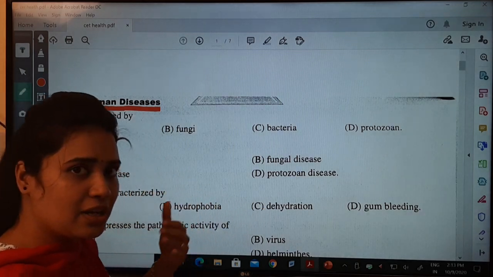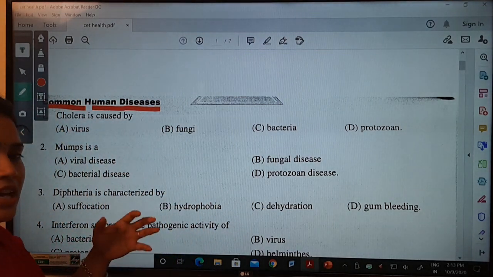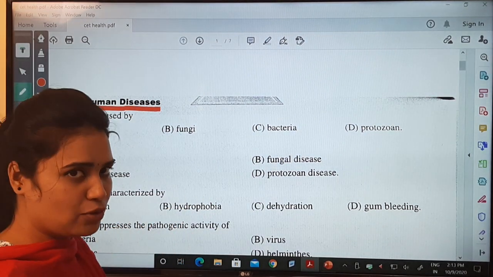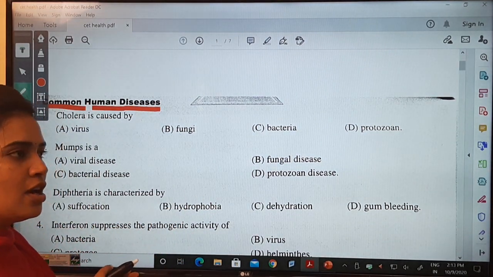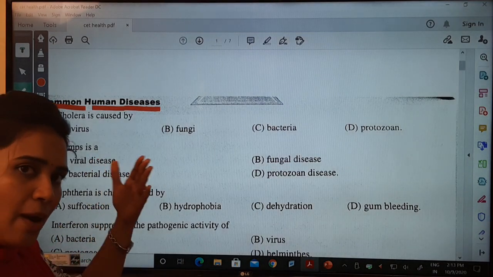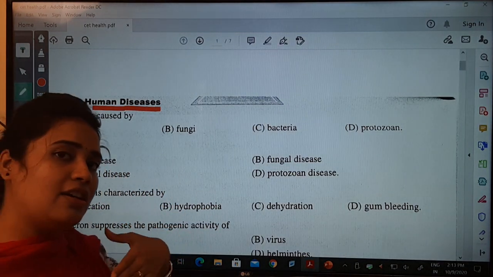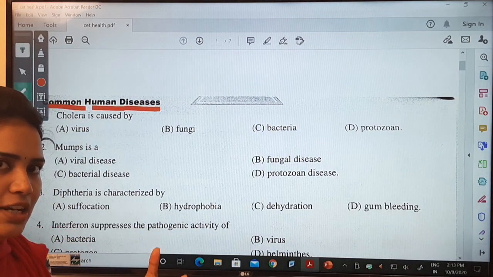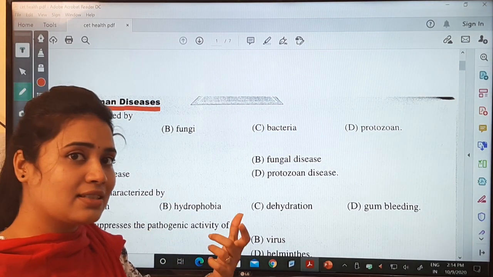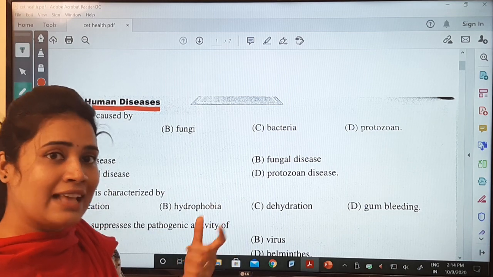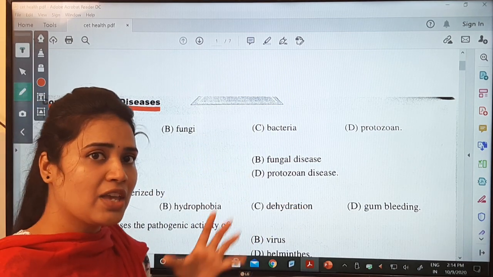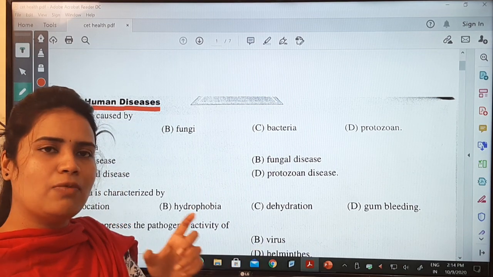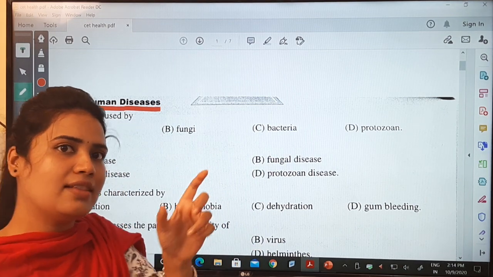Before starting this, I would like to say that there are different types of diseases caused by different types of pathogens. You people already know. Besides your chapter, you must and should learn the different diseases also, because for CET or the NEET, they are going to ask different diseases also, rather than the topics which are covered in the lessons. For other diseases you should learn only the causative agent and the disease.